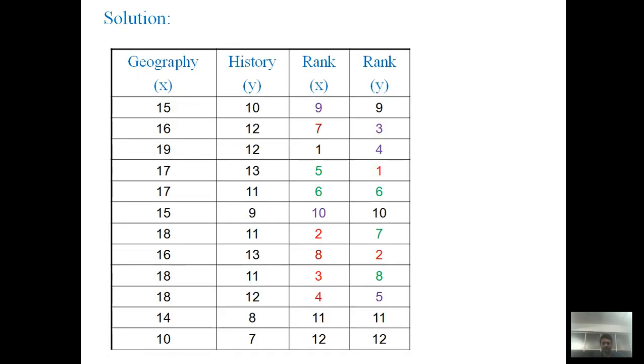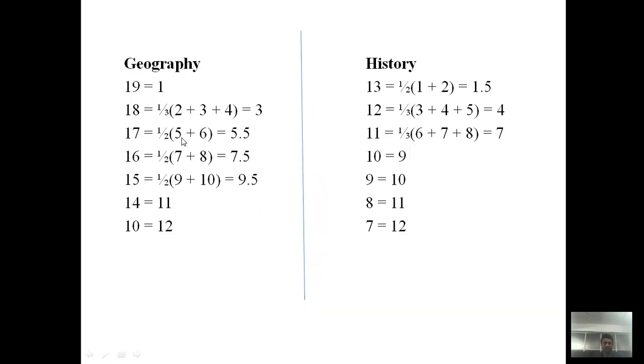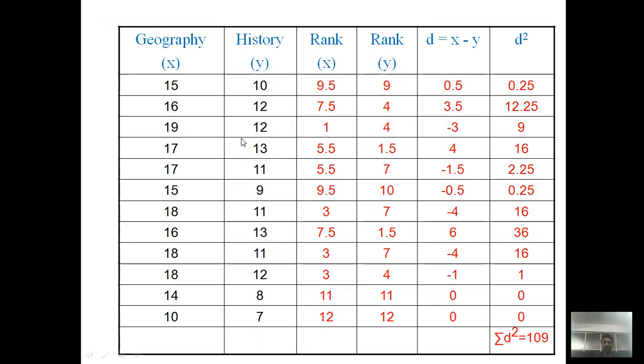Similarly, 5 and 6: there are 2 students who get 17 marks in geography. So instead of giving ranking 5th and 6th, we assign the average ranking 5.5 to the 2 students who get the same score 17 in geography.